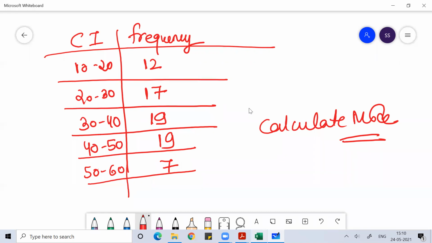So altogether, whenever you are working on mode and you get stuck, you are not getting any direction on how to move ahead, and none of the methods are working, whatever teachers taught you, you can always use the formula mode is equal to 3 median minus 2 mean to get the answer in that kind of situation. Clear, everyone?